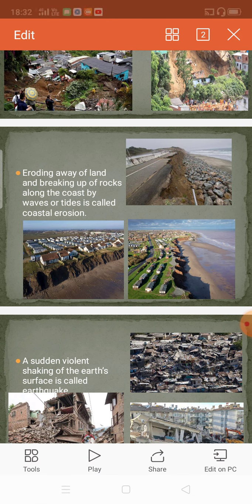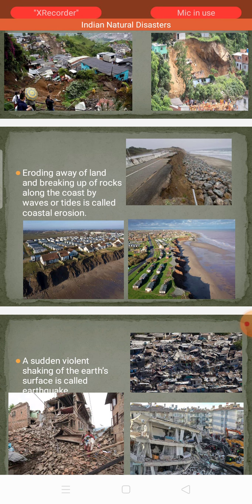So, the eroding away of land and the breaking up of rocks along the coast by waves or tides is called coastal erosion. Now, the causes. Why does coastal erosion happen? Number one, sea waves and ocean currents.